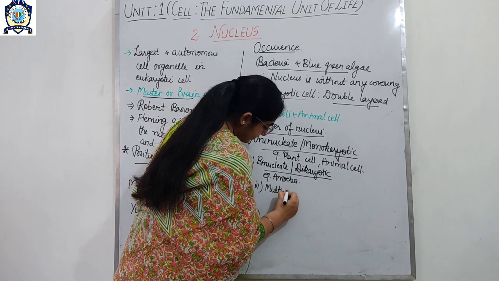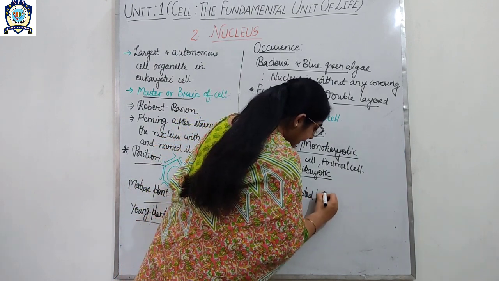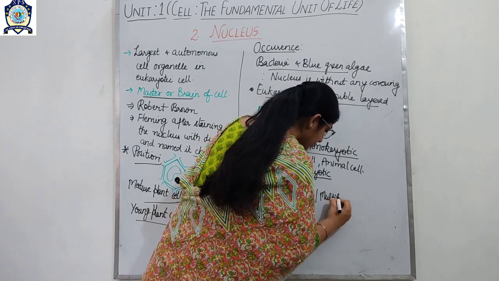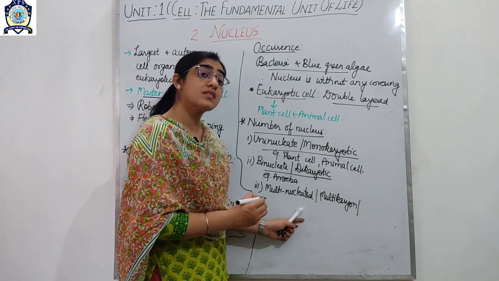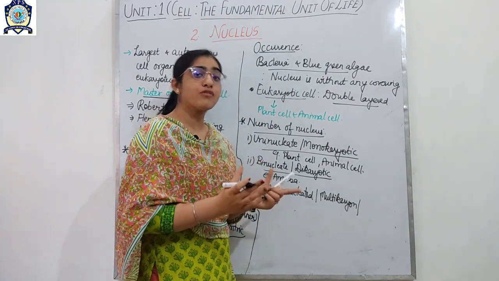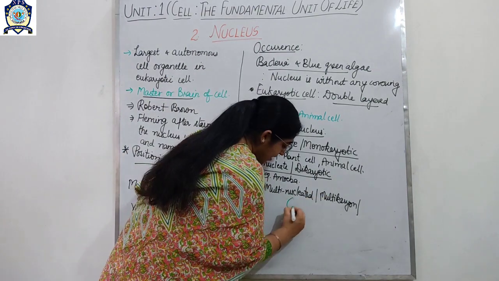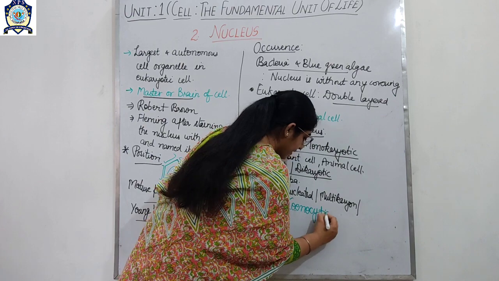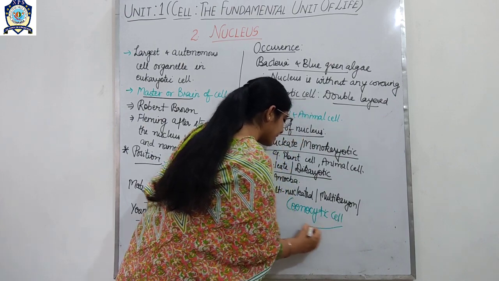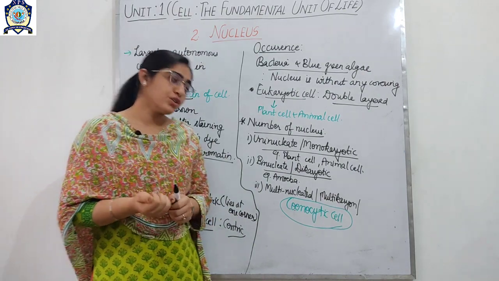multinucleated, multikaryon. If we talk about the cell which has a number of nuclei, then that type of cell is known as the coenocytic cell. A coenocytic cell is the cell which has a number of nuclei.